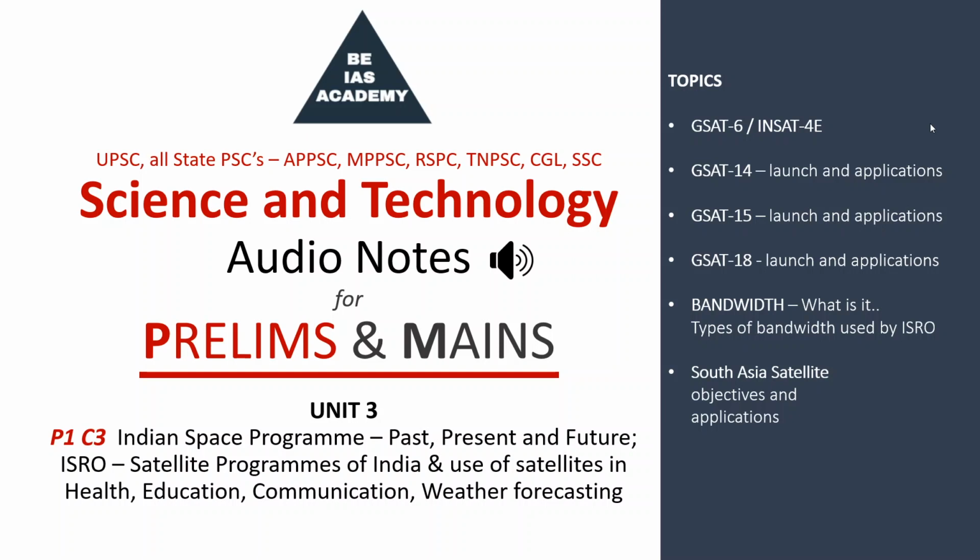Okay, so there are S band frequencies, lower extended C band, upper extended C band, Ku band and Ka band frequencies, or the bandwidths used by our Indian satellites. The S band transponders are used for broadcasting Doordarshan programs. The S band transponder, which has an uplink frequency of 5.8 to 5.9 gigahertz and a downlink frequency of 2.5 to 2.6 gigahertz, is used for broadcasting Doordarshan programs.